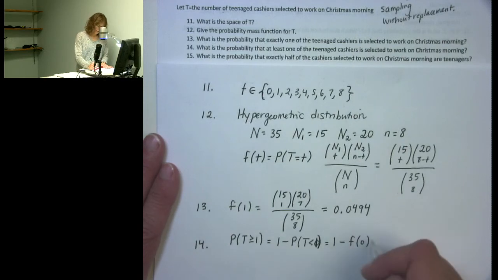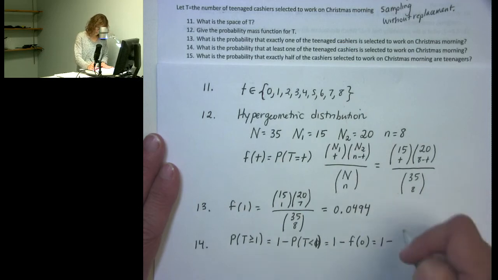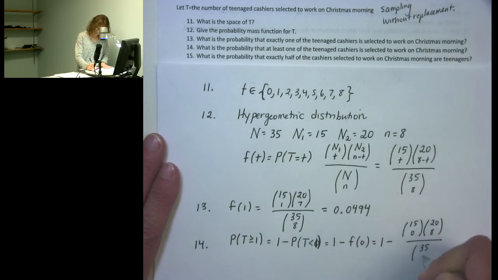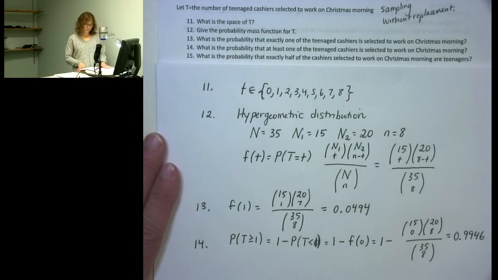The only way I could have less than 1 teenager selected is to have no teenagers selected. So I'll have 1 minus 15 choose 0, times 20 choose 8, divided by 35 choose 8, and this whole thing comes out to about 0.9946. So it's almost a complete certainty that at least one teenager will be selected.